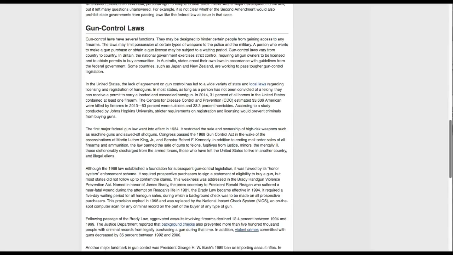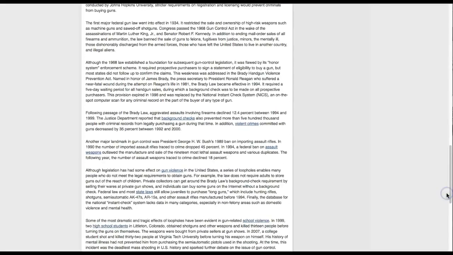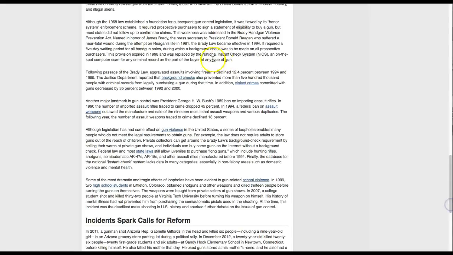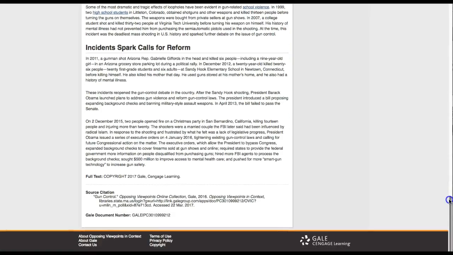The laws themselves, state laws, federal laws. You could take a look at Massachusetts laws. You could take a look at the federal laws on certain types of guns, or certain types of issues around guns. And down here you notice some links, and these are going to link to other topics like background checks. This is very similar to ABC Clio. You're starting to see that certain subtopics show up within this broad topic again and again. Background checks is one, violent crimes and guns, assault weapons, the state laws again, school violence. Now, it could be guns related to school violence.